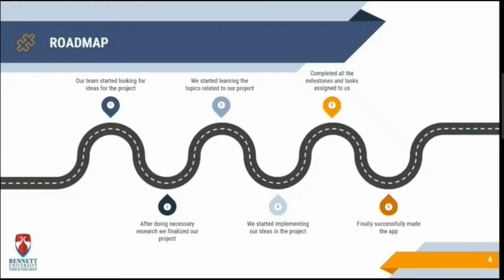And coming to the roadmap, our team started looking for ideas for the project in the first week. After doing the necessary research, we finalized our project Pin Potholes in the second stage. After that, we started learning topics related to our project. Then we went through the entire research and started implementing all those ideas and topics which we learned in the project. Finally, we completed all those milestones and tasks which were assigned to us, and we successfully made the app.